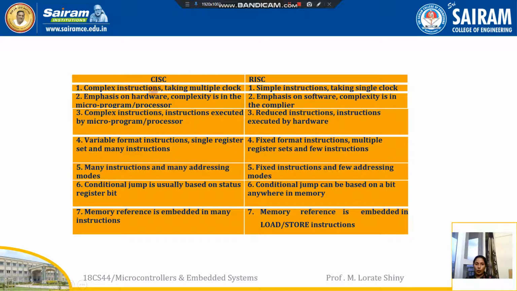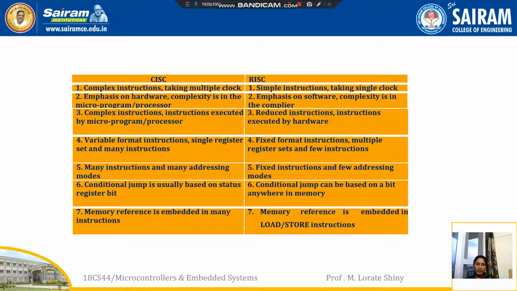CISC has a complex instruction taking multiple clock cycles. RISC is a simple instruction. It takes only a single clock cycle. Next, CISC emphasizes hardware complexity in the microprogram or processor side. Here the complexity is more on the compiler side. Next, in CISC all the instructions are complex instructions, executed by the processor or microprogram. Here we have reduced instructions. All the instructions are executed by hardware.